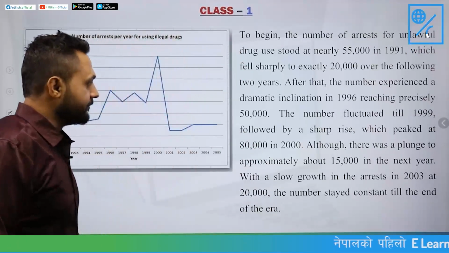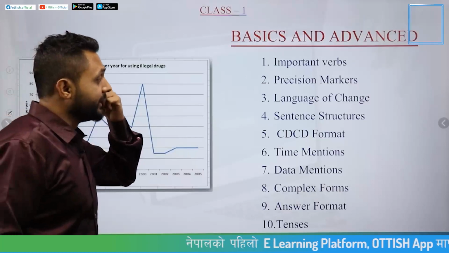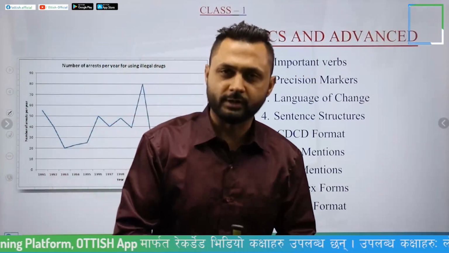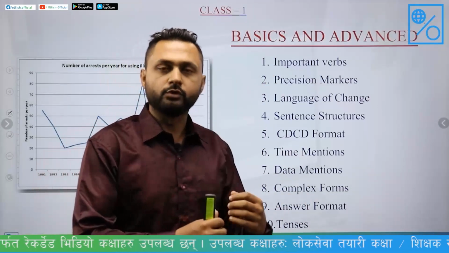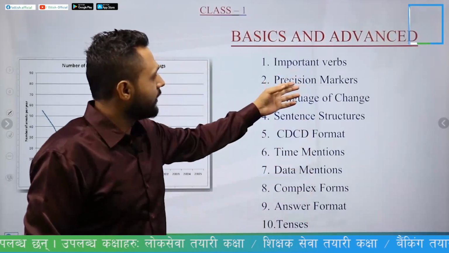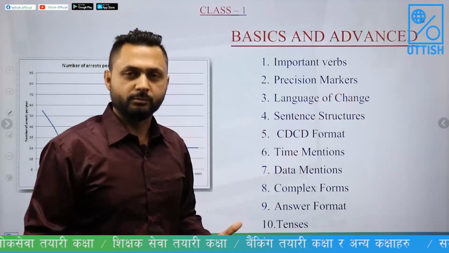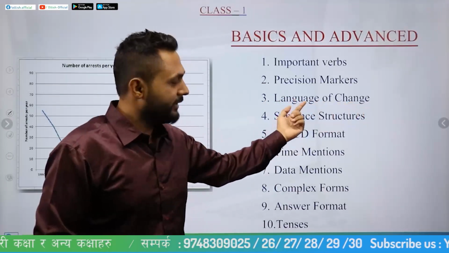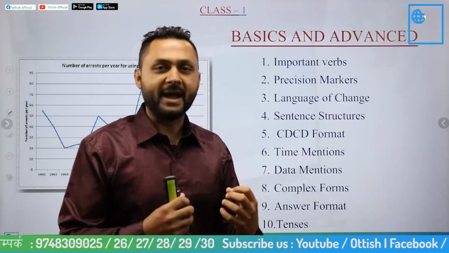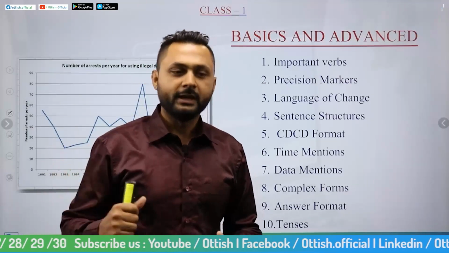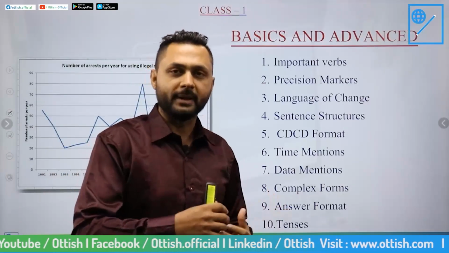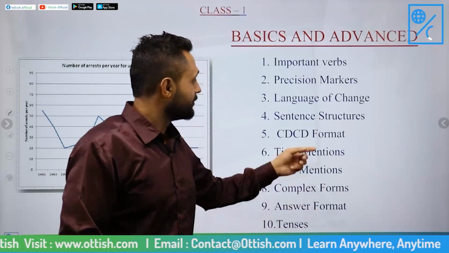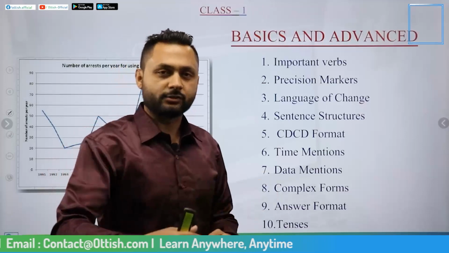Okay, so let's begin. First of all, I will begin with important verbs. I will teach you what verbs you should be using for writing task 1 and what verbs you should be avoiding. And then after that, I will go to the precision markers. What are the precision markers and why are they actually needed? The third thing is language of change. Language of change is actually the backbone of line graphs, and most of the time it is also the backbone of pie chart and bar graph questions and even table questions. So we will do language of change in class 2.